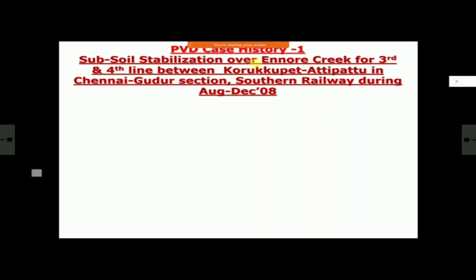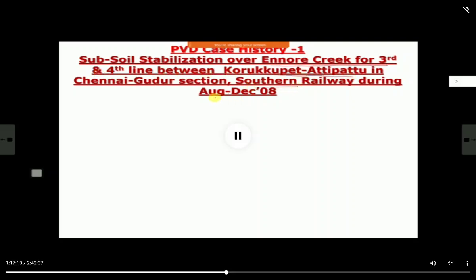This was for subsoil stabilization over Ennore Creek. This is in Southern Railway Chennai Division. This was for the 3rd and 4th line between Korukupet and Attipattu in the Chennai Gudur section of Southern Railway Chennai Division. The work was done in 2008. So this is one of the oldest and still working around 10-12 years.